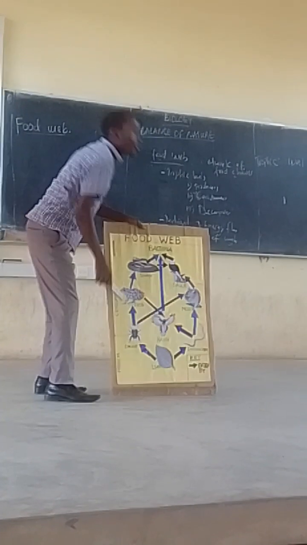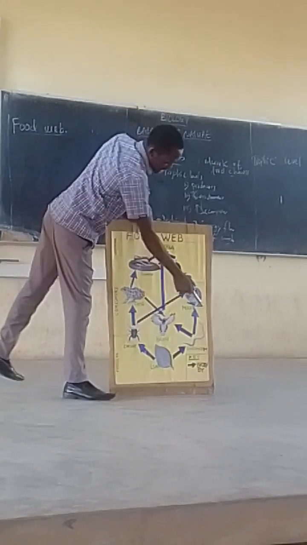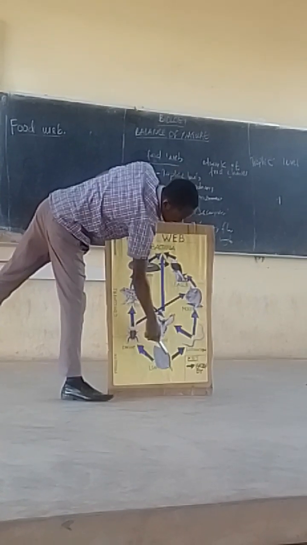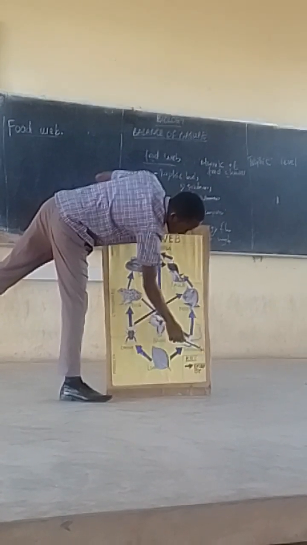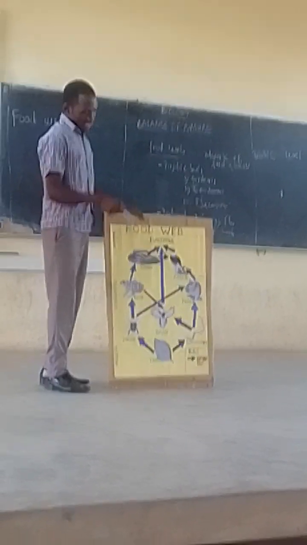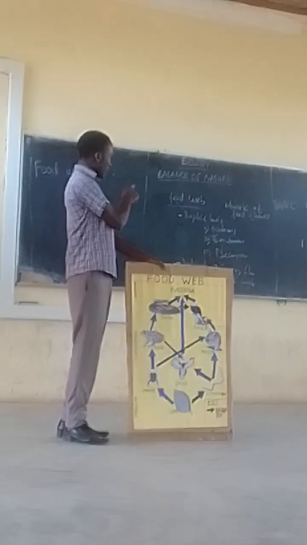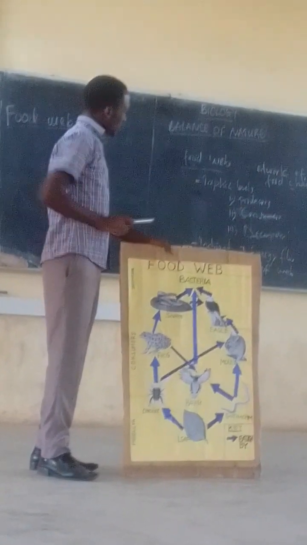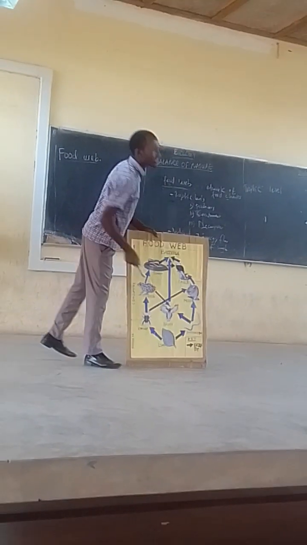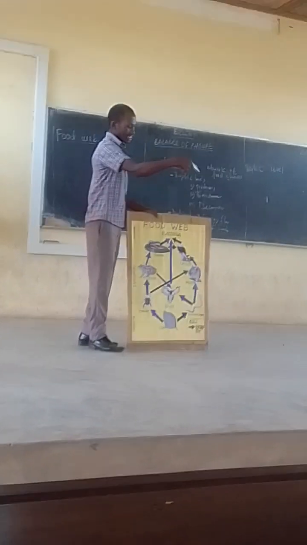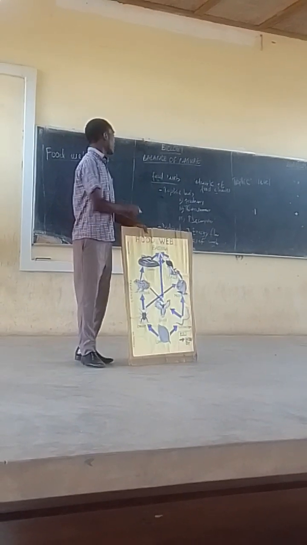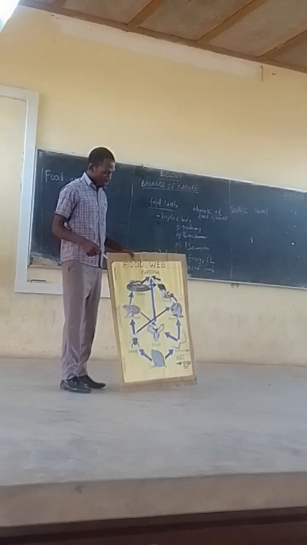The arrow shows 'eaten by', which means this organism is eaten by this, and this by this, up to the end. So the arrow represents the energy and nutrient flow, because 'eaten by' shows that a certain amount of energy has gone to the next organism.